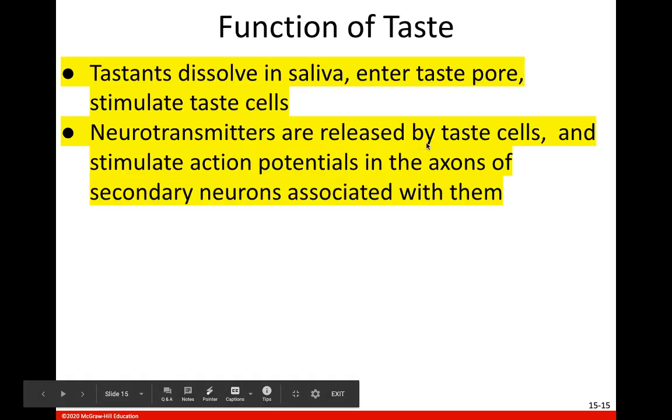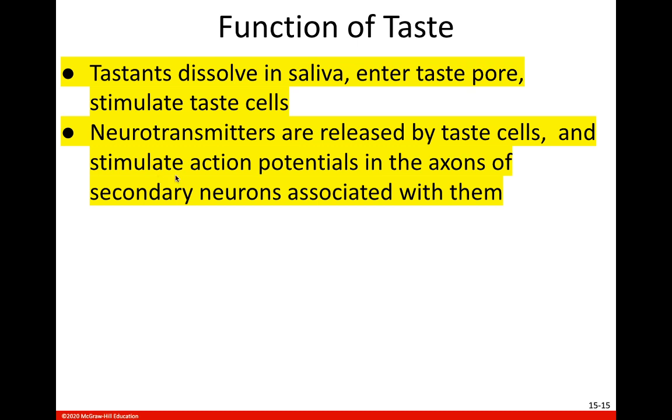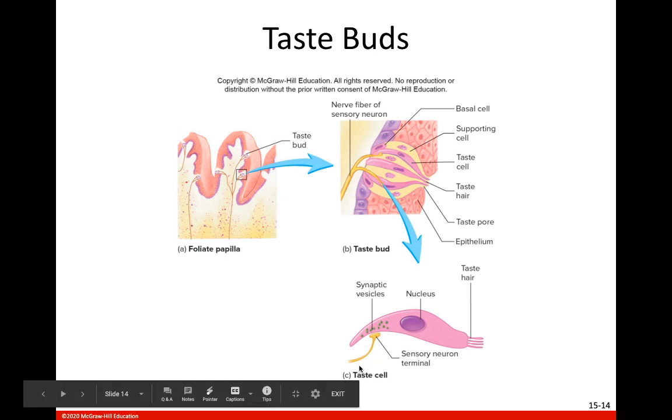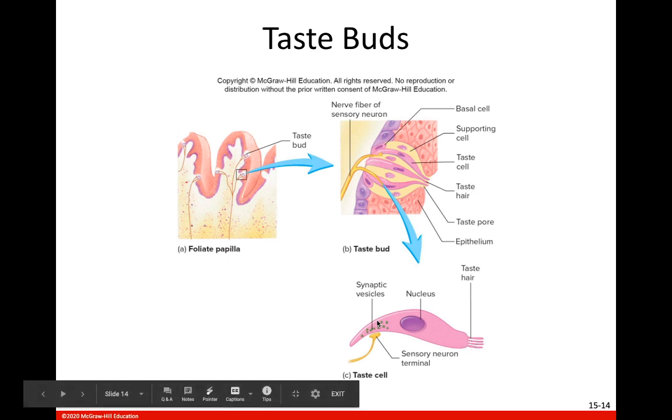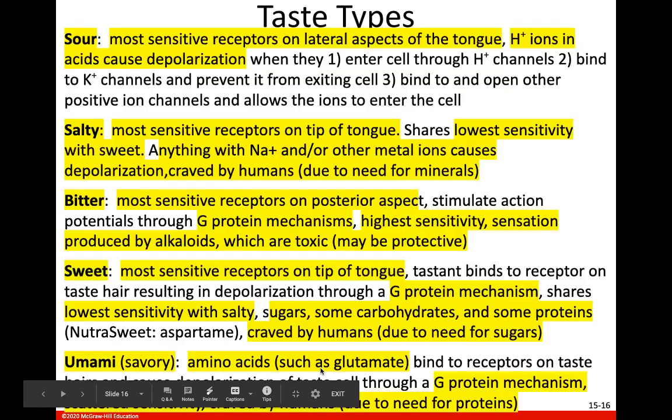So the neurotransmitters are released by the taste cells. This stimulates action potentials in the axons of secondary neurons associated with them. So this is a secondary neuron associated with this gustatory cell. So when the tastant binds to receptors here on the taste hair, this is not going to generate an action potential like it does in those olfactory hairs, those olfactory neurons. What this does is it stimulates this cell to release neurotransmitters. Those neurotransmitters will bind to these secondary neurons here, and that will generate an action potential in this secondary neuron.